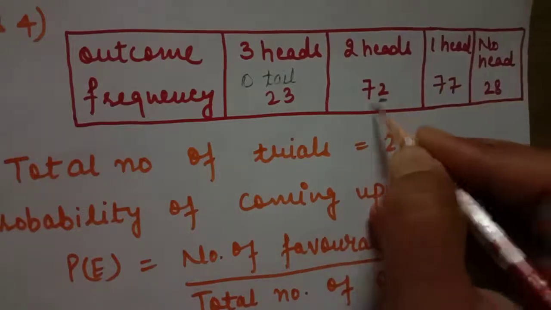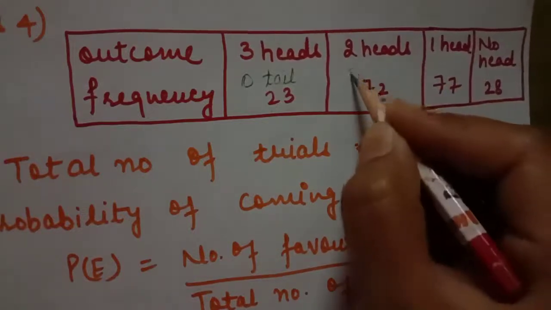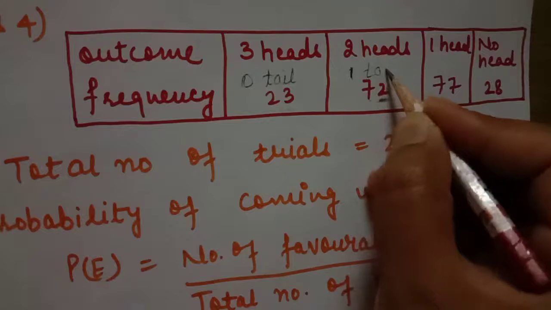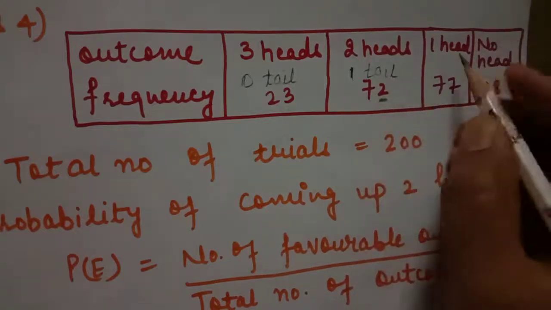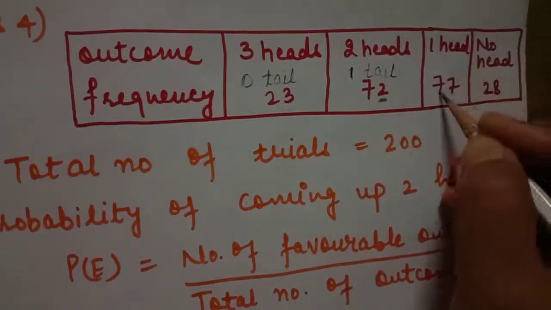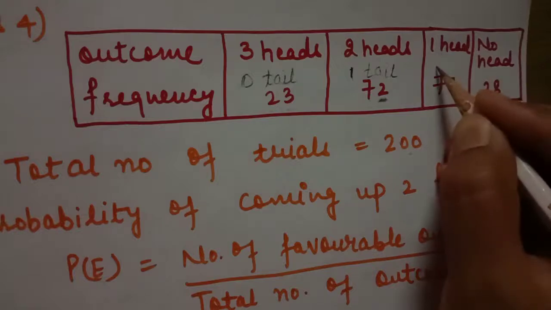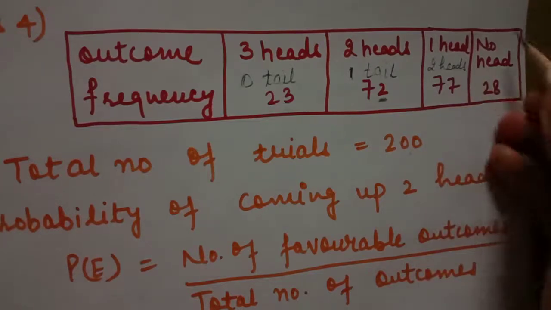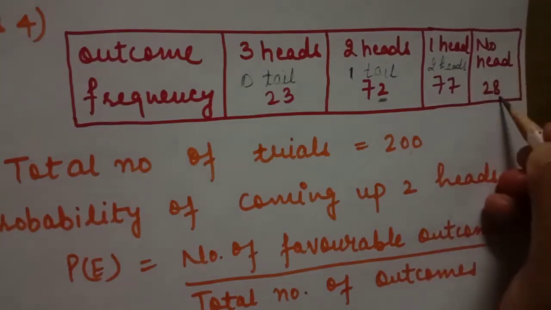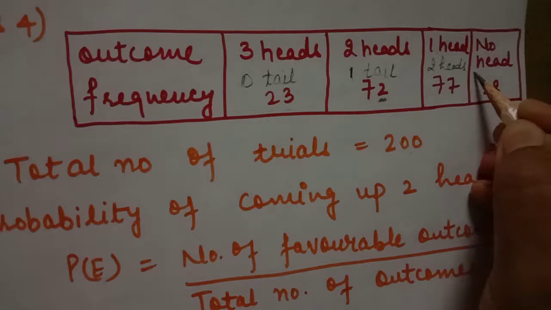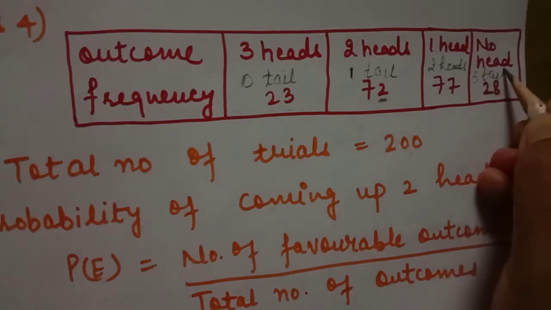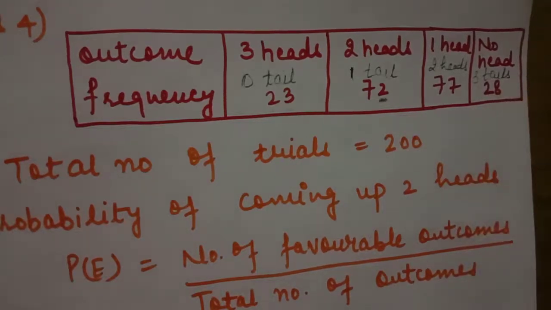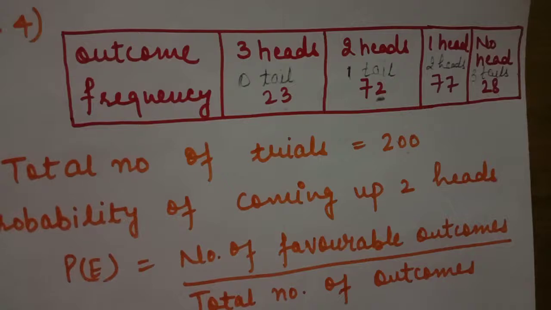If 2 heads came 72 times, then in those 72 times only 1 tail came. If 1 head came 77 times, then the remaining 2 are tails, and no heads came 28 times, so in those 28 times 3 tails came. So students, you have to use this data like this and answer the question.